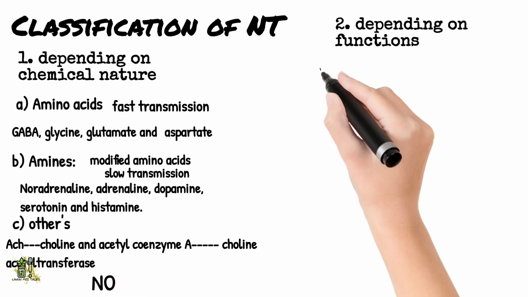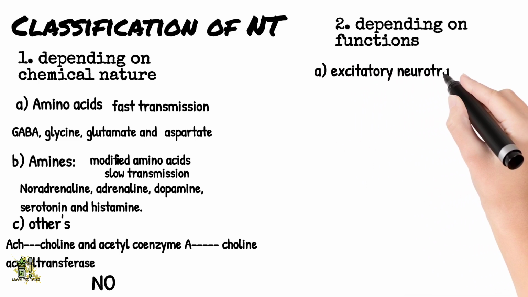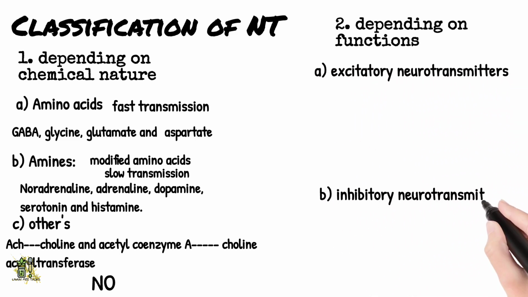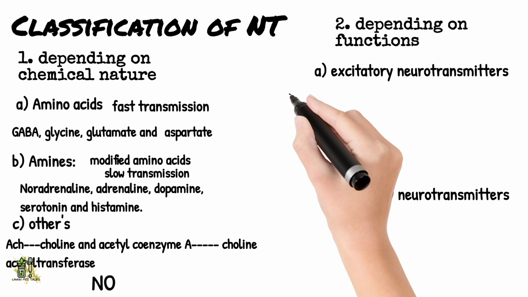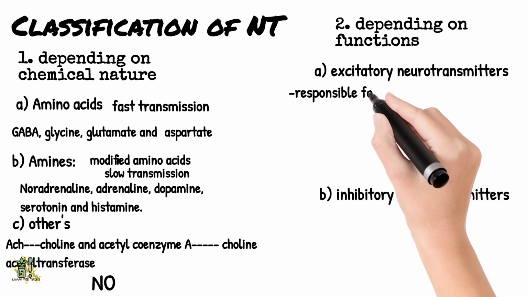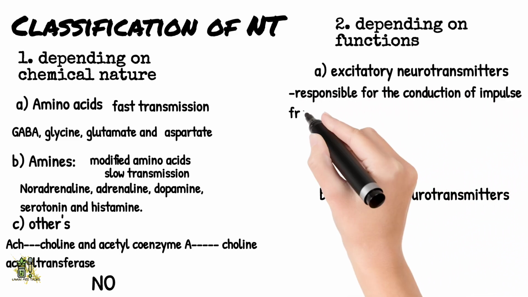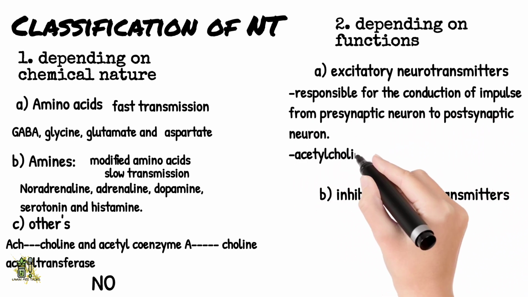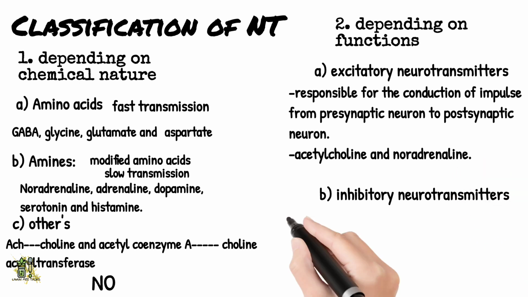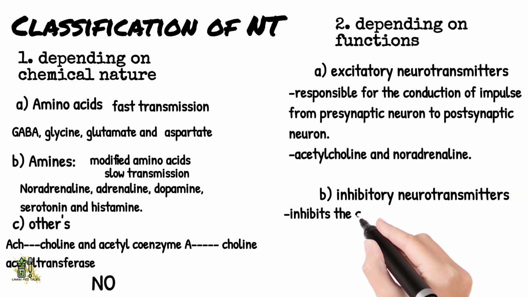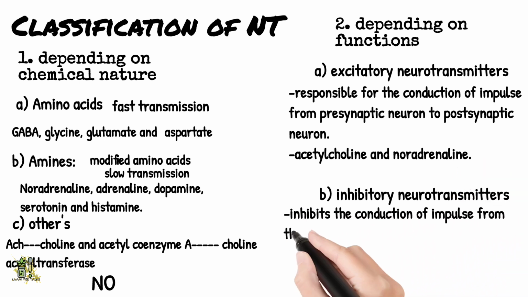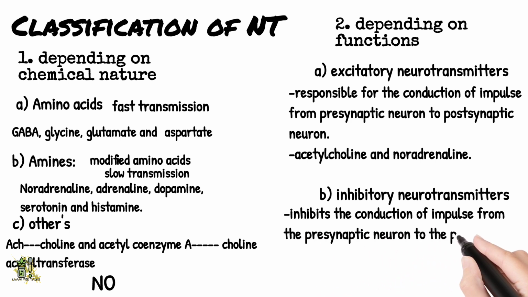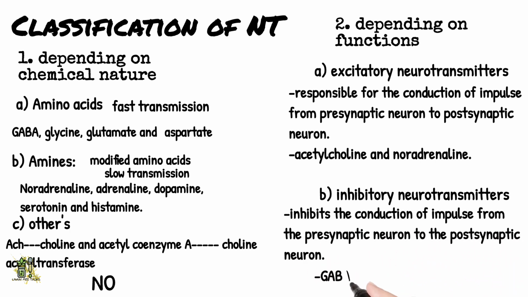Depending upon the function, neurotransmitters are classified into two groups: excitatory neurotransmitters and inhibitory neurotransmitters. An excitatory neurotransmitter is a chemical substance which is responsible for the conduction of impulse from the presynaptic neuron to the postsynaptic neuron. Common excitatory neurotransmitters are acetylcholine and noradrenaline. An inhibitory neurotransmitter is a chemical substance which inhibits the conduction of impulse from the presynaptic neuron to the postsynaptic neuron. Common inhibitory neurotransmitters are gamma-aminobutyric acid and dopamine.